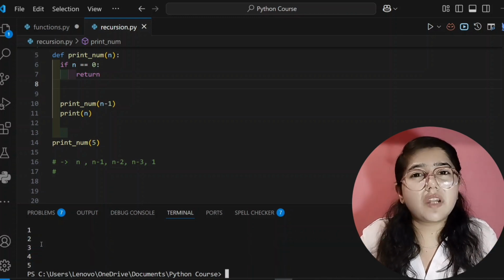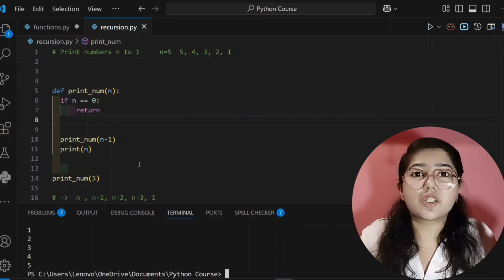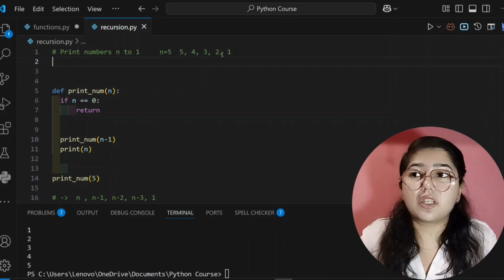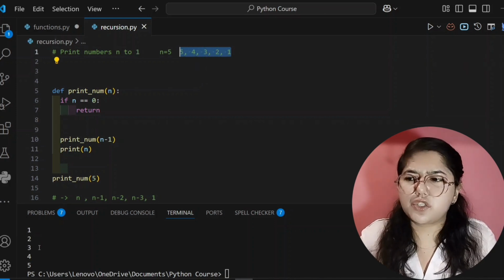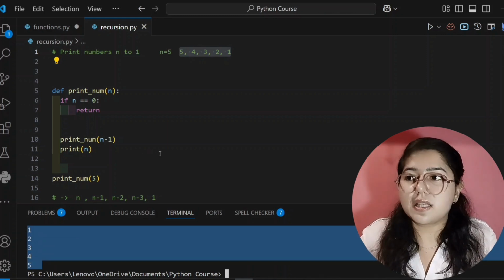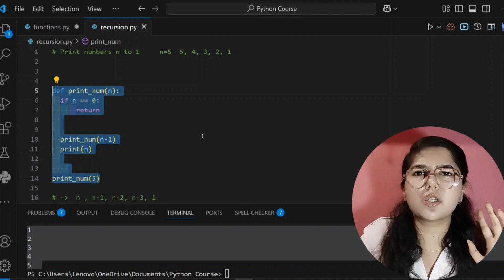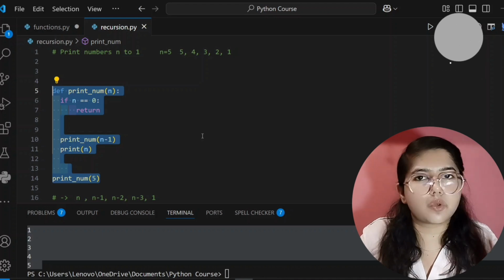Okay. Now you will ask me, Priyanshi, you told us that we are writing code for decreasing order, means 5, 4, 3, 2, 1, right? But it is showing in increasing order, 1, 2, 3, 4, 5. Why? Yes, I told you. First you understand this logic for increasing order, then I will teach you how we will convert this code into decreasing order only by changing one line. We will not change the complete code, right?